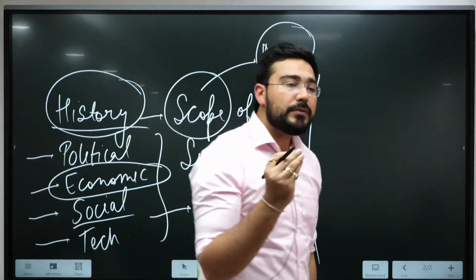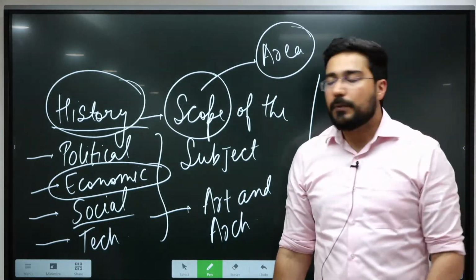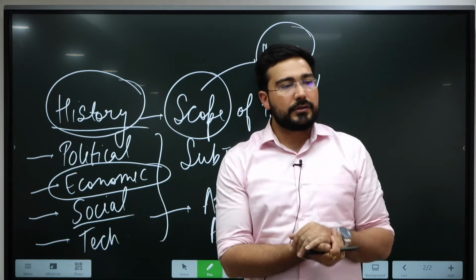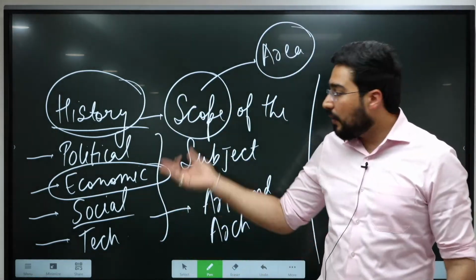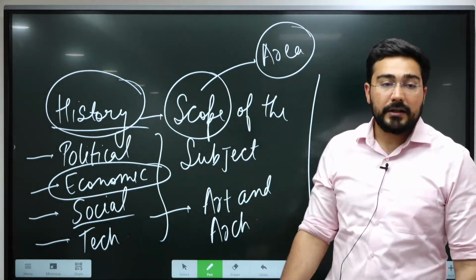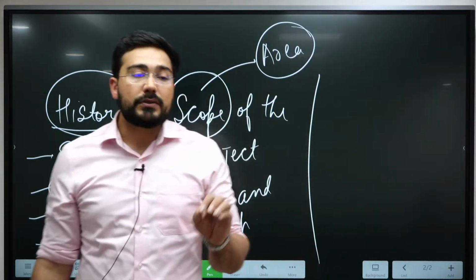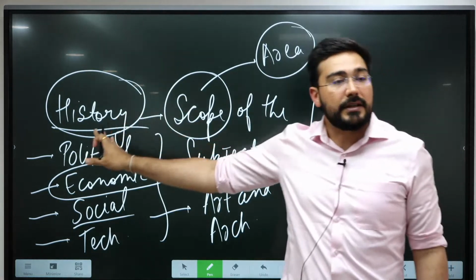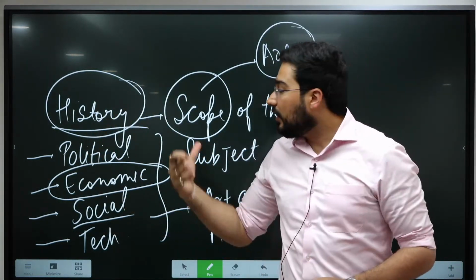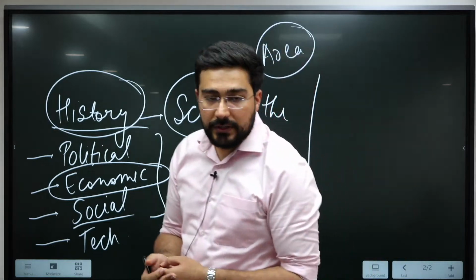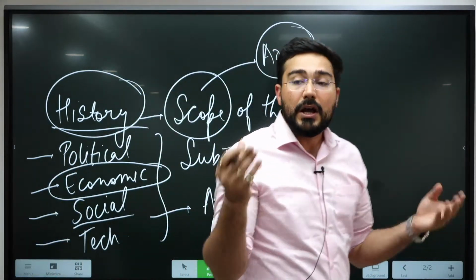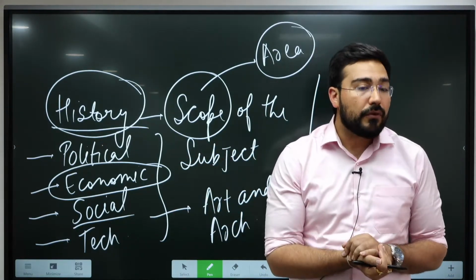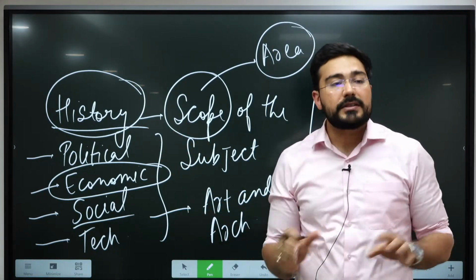That's why history becomes a very dynamic subject. Suppose you read political science, so you only read one aspect of it, political science. हमें वहाँ पे economy पढ़ने का इतना जरूरत नहीं है. But when we read history, we have to read polity, economy, society, art and architecture, everything will be covered. That's why you'll get to understand the basic keywords of all these subjects while discussing history itself. जब भी हम economic theme पढ़ेंगे, we'll discuss inflation, we'll discuss money lending, we'll discuss all those aspects which you'll study even in the general studies. This is one very good advantage of history as an optional, कि हमें हर चीज के कीवर्ड समझ में आ जाते हैं.